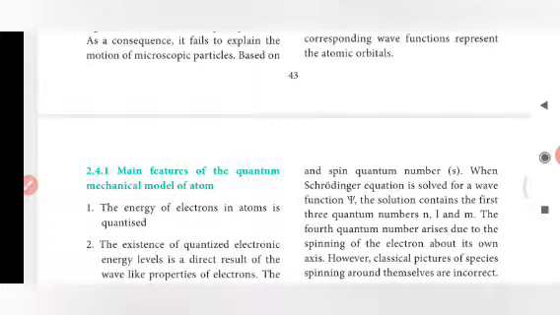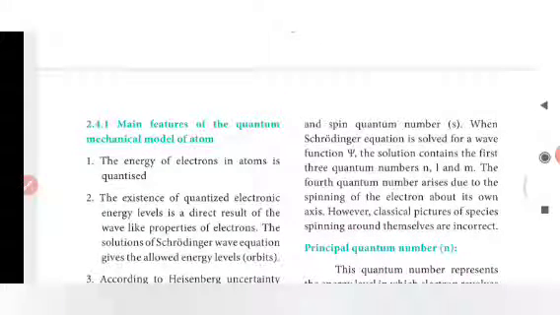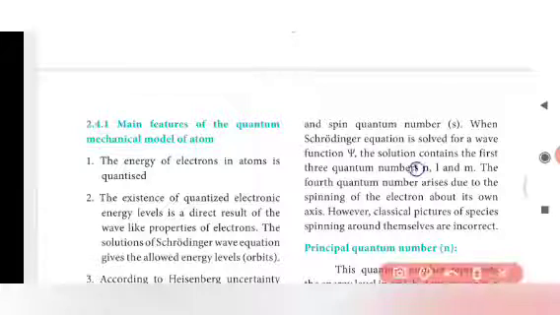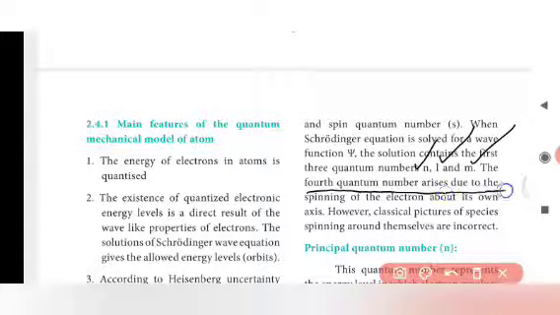When the Schrodinger equation is solved for a wave function psi, the solution contains the first 3 quantum numbers. n stands for the principal quantum number, l stands for the azimuthal quantum number, and m stands for the magnetic quantum number. The 4th quantum number arises due to the spinning of the electron about its own axis. However, classical pictures of a species spinning around themselves are incorrect.